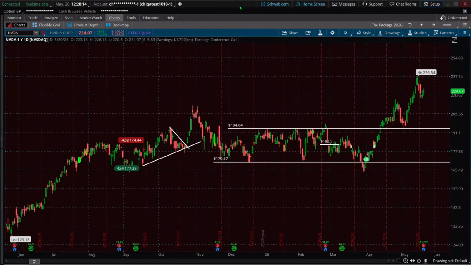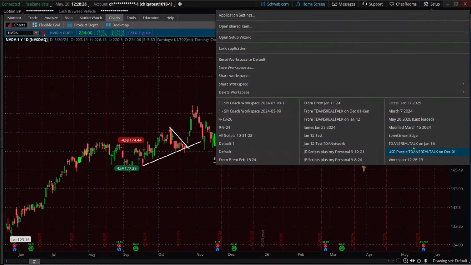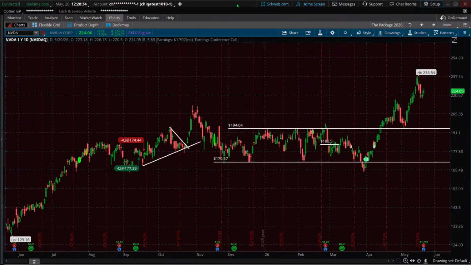Sometimes also if Thinkorswim does an update and it wipes out some of the things you had going, they try not to do that, but sometimes it happens. Then you can go back to that workspace as well. If you're like, oh, some stuff is missing, come out here to your setup and pick May 20th, or whatever you named your latest one that you want to use. You can go and pick it.